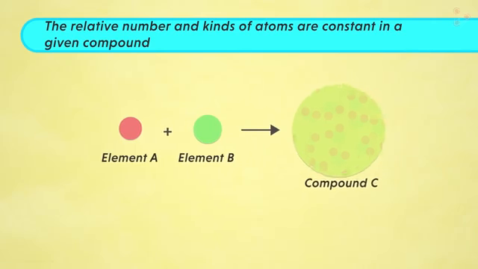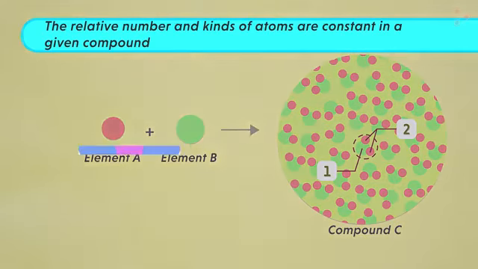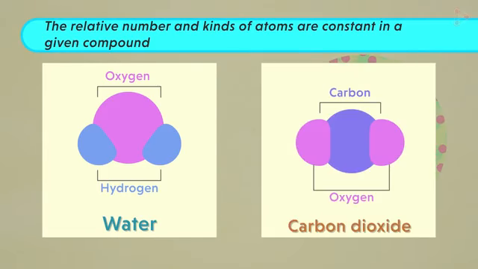The same explanation that compound C has 2 atoms of element A and 1 of element B makes us understand this. Yes, if we scan compound C, we will always find 2 atoms of element A and 1 atom of element B in a single unit. And this is applicable for all compounds. We've already looked at 2 examples, water and carbon dioxide. In case of 1 unit of water, we always have 2 hydrogen atoms and 1 oxygen atom. And in a single unit of carbon dioxide, we have 1 carbon and 2 oxygen atoms.